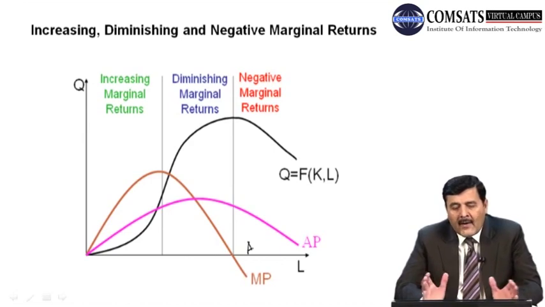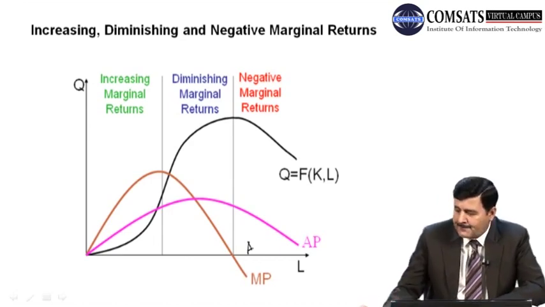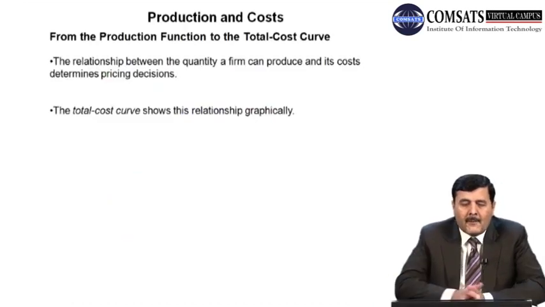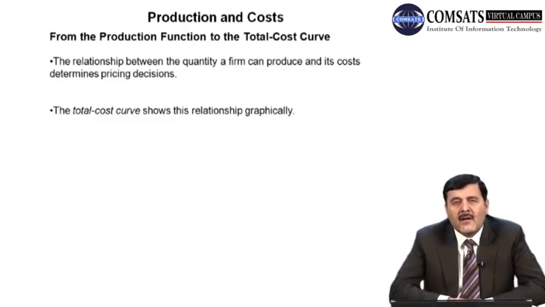This is how we can explain the relationship between three productivity measures, which are the total product, average product and marginal product. And now from the production function to the total cost curve. So this is how we can relate these two concepts, the production function and the total cost of the firm.